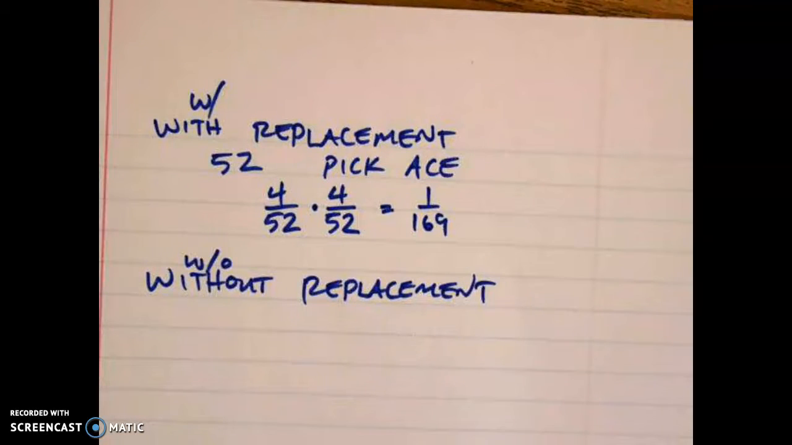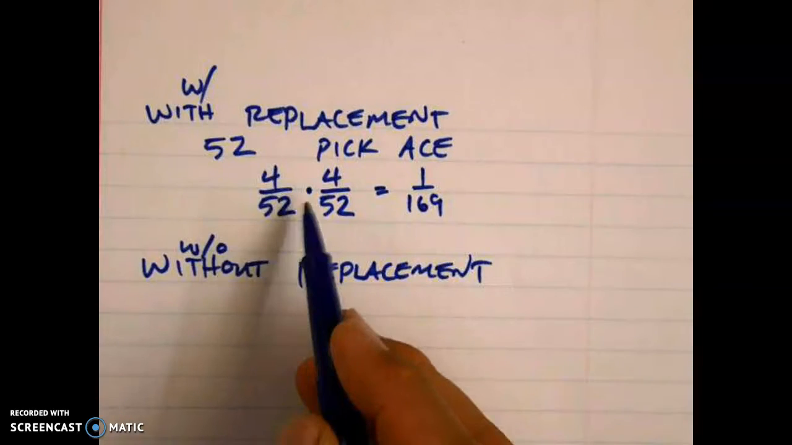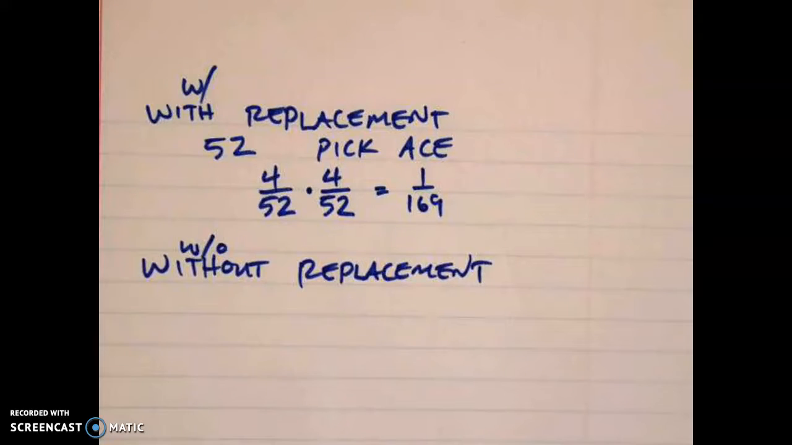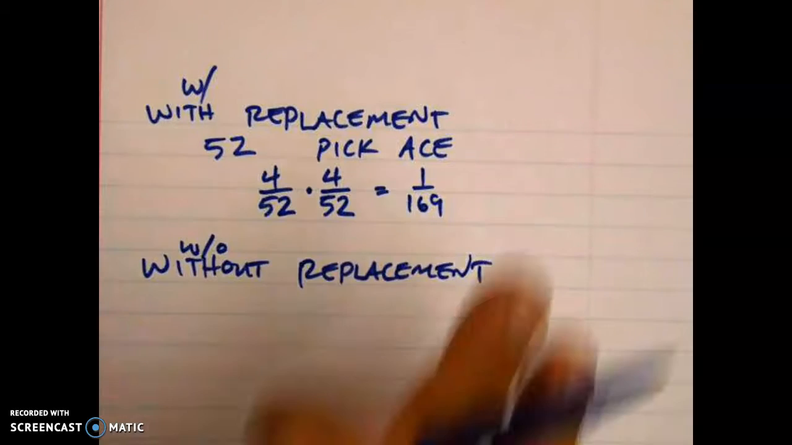You guys are laughing. How did I do that in my head? This is 1 out of 13 times 1 out of 13. 13 squared is 169. Okay? Okay, any questions on that part? We're used to seeing this.